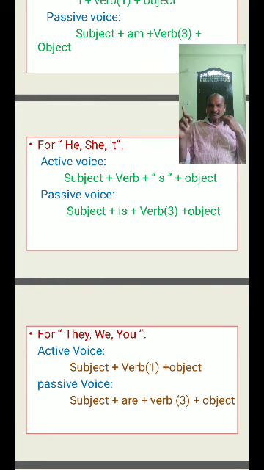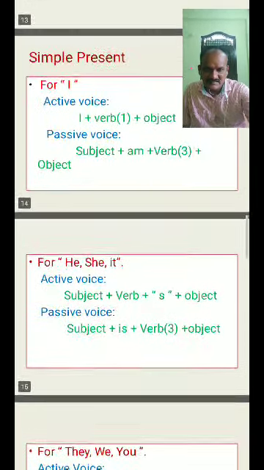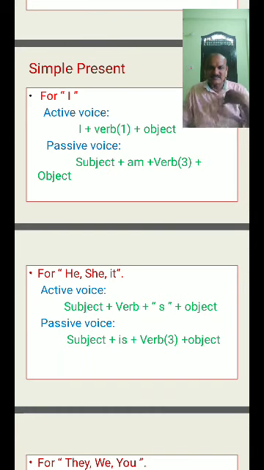What is the subject in the activize? I. Here it becomes an object. I change it into me. That party is supported by me. This is the simple present tense conversion rule. Once again I am repeating the conversion rule. For I, active structure: I plus verb one form plus object. Passivize: subject plus am plus verb three plus object.